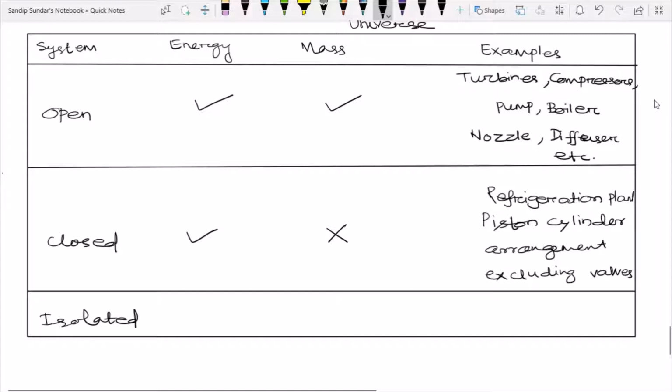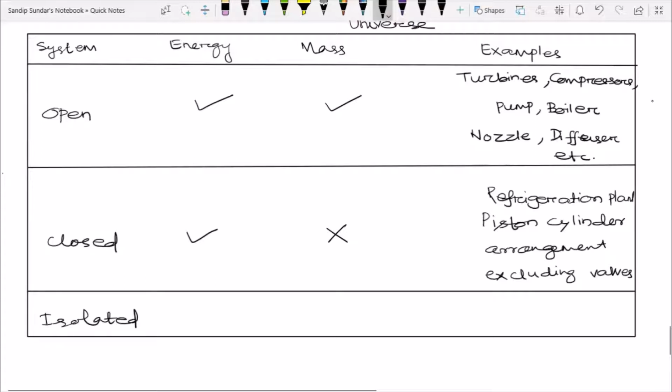So in IC engine what happens, through the inlet port the gas enters the system, but if the valves are not there, it behaves as a closed system because there is no inlet, there is no exhaust, only the interaction which is present is the heat interactions or energy interactions.